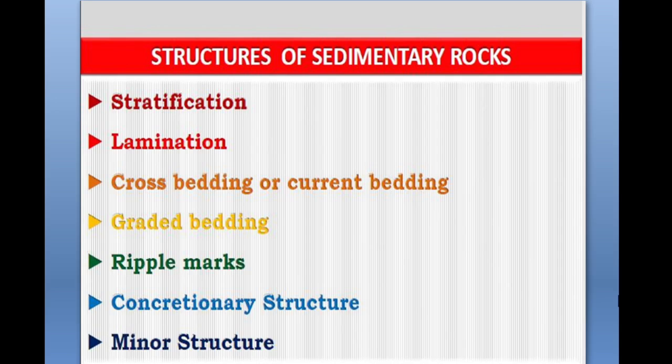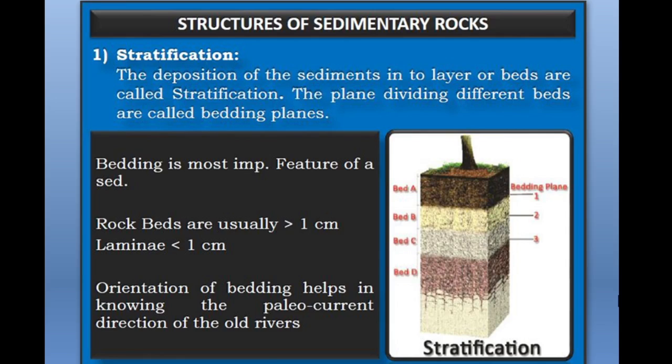First is stratification. Okay, second is lamination, third is cross bedding, which is also called current bedding. Next is graded bedding. Next is ripple marks, then concretionary structure, and last is minor structures. We will see each structure of the sedimentary rocks in detail. So our first structure is stratification.